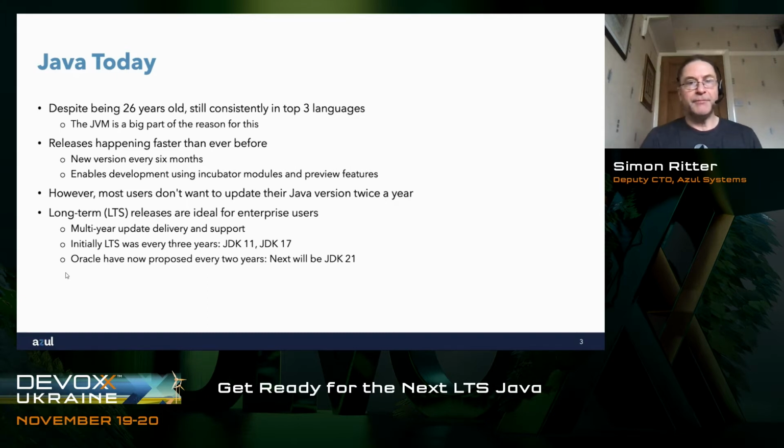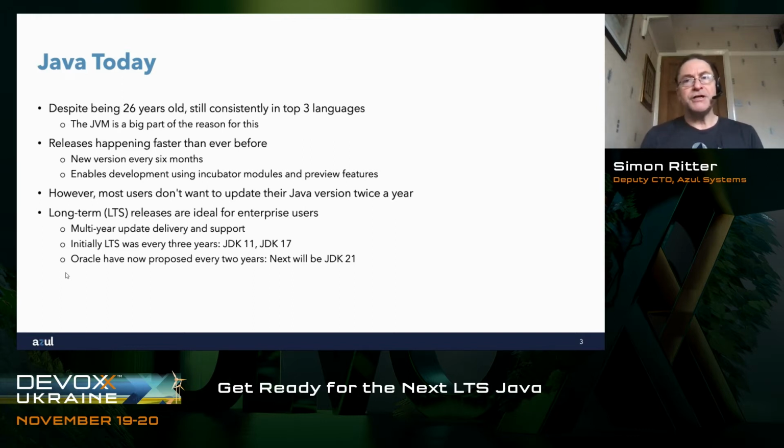They would continue to provide updates to that. Then JDK 11 would be the next one. And then after that, the idea was to have a long-term support release every 3 years, meaning every 6th JDK. And we've seen just recently with September, JDK 17 was released, and that's the current long-term support release. Now, Oracle then made a bit of a decision to propose that we would move to 2 years between long-term support releases. And so JDK 21 will be the next one.